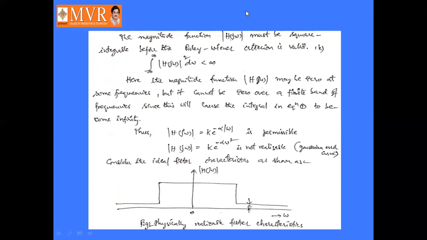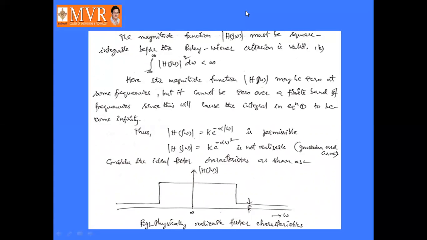Okay. But it cannot be 0 over a finite band of frequencies, since this will cause the integral in equation number 1 to become infinity. Thus, mod H of j omega equal to k into e power minus alpha mod omega is permissible. So the magnitude must be some constant k into e power minus alpha into mod omega. Then only it cannot be 0 over a finite band of frequencies.